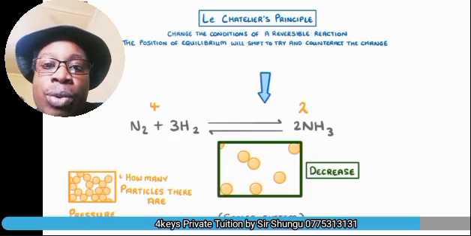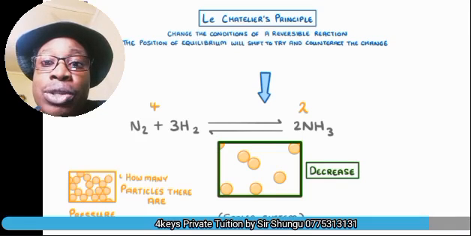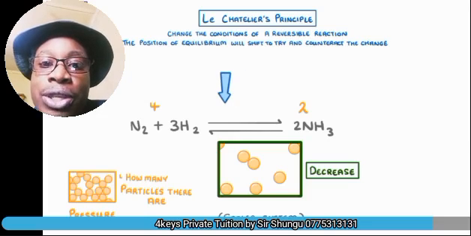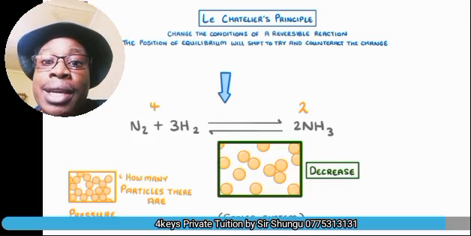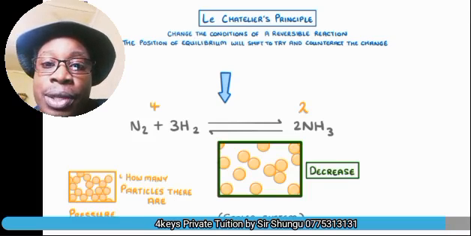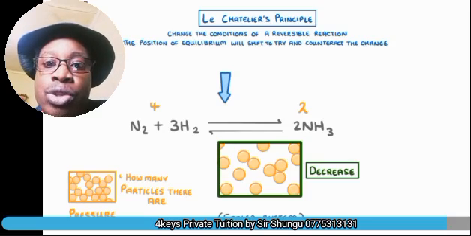So when you decrease the pressure, the reaction is going to try and increase the pressure, which is to minimize that decrease. So in doing so, it's going to go in the direction that will produce more particles. So if I decrease my pressure, the reaction will go in that direction to try and increase the pressure. So that means I will have fewer of the ammonia and more of the nitrogen and hydrogen. So the reverse is true.